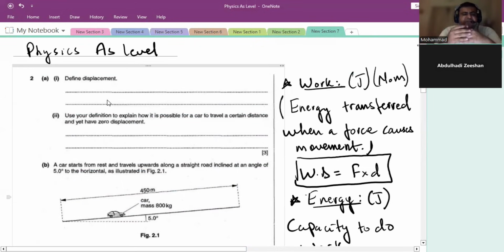So if you have done scalar and vector in O levels, I'm sure you must have done scalar and vector. What's the difference between scalar and vector, if you can define me? Scalar has only magnitude, while vector has magnitude and direction. Exactly. And what's the difference between distance and displacement?